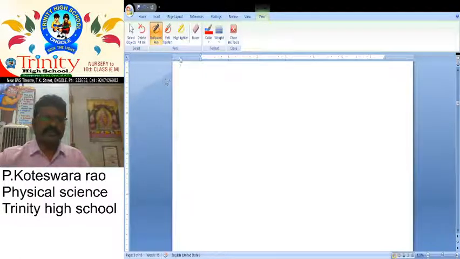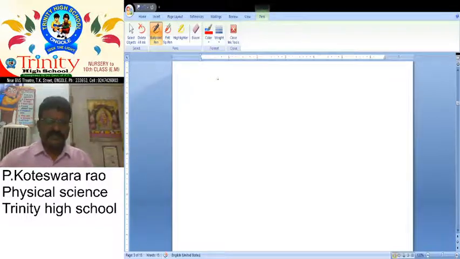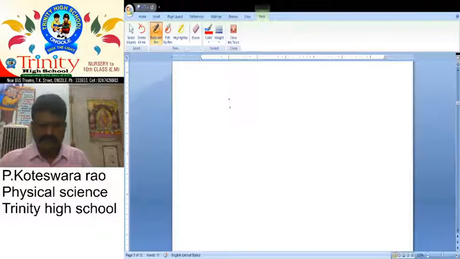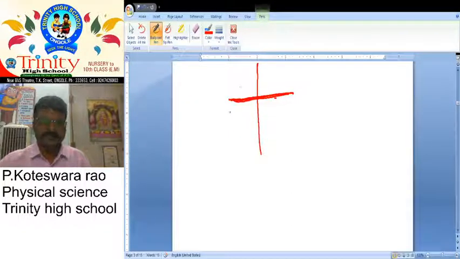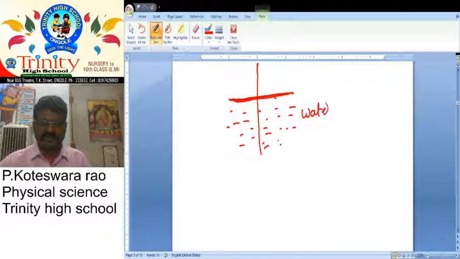Okay, here we have taken this interface or boundary. We already discussed this is the normal line. For example, here this is the denser medium. What are the examples of denser medium? Water. Okay, here we want to take water.